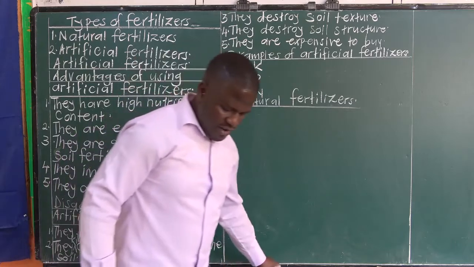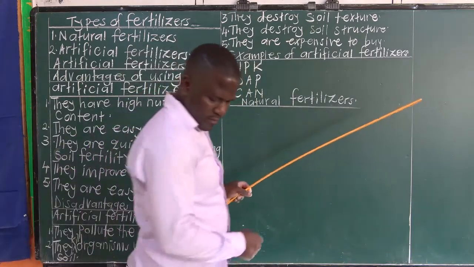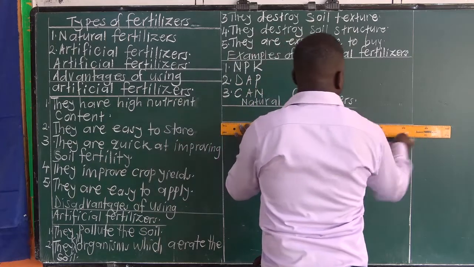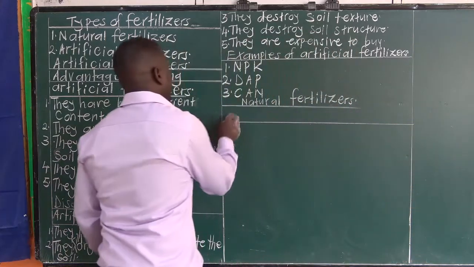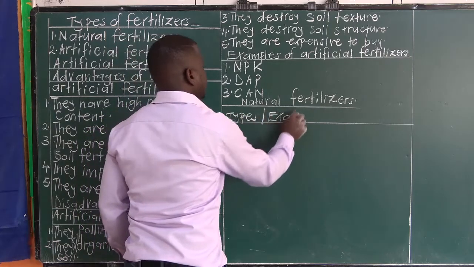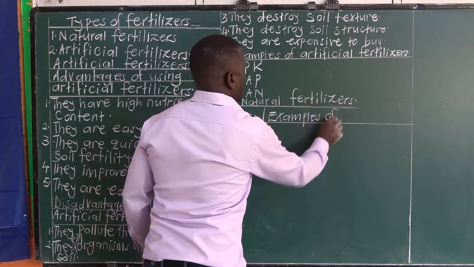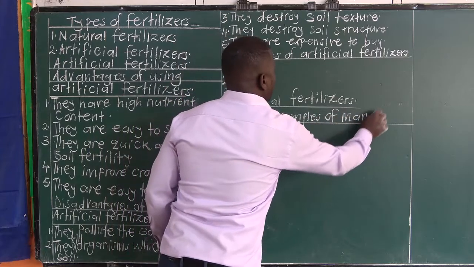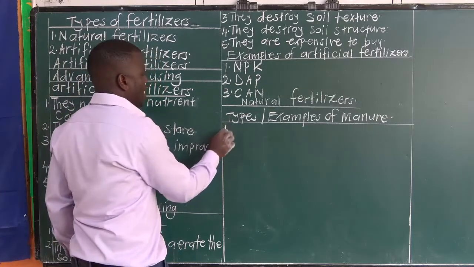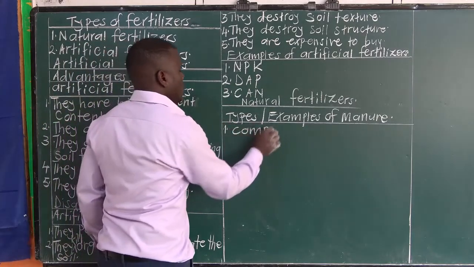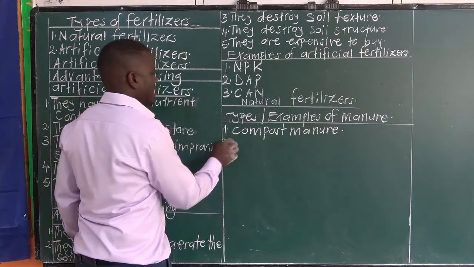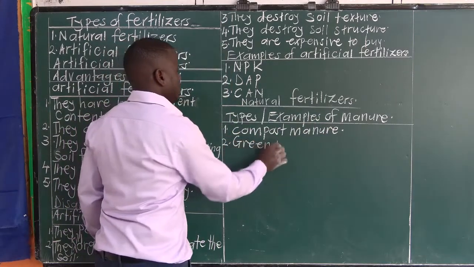Let's look at types of natural fertilizers or types of manure. There are three. One, we have compost manure. Number two, we have green manure.